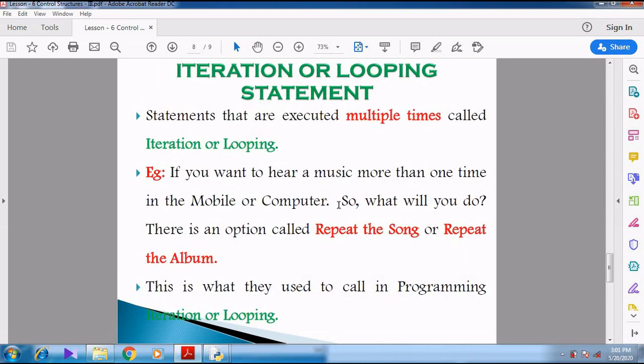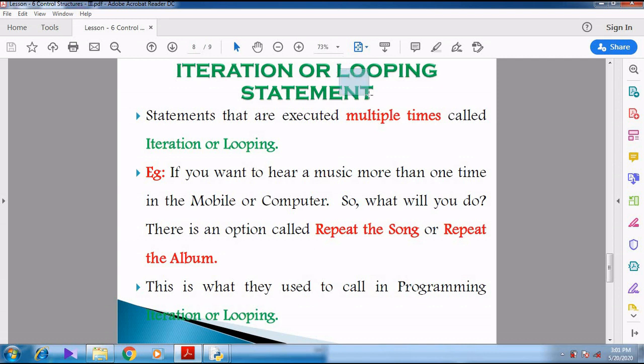Now I am just going to revise you about the iteration or looping statements. Already in the first video itself I have explained all these things. Iteration or looping statement means the statements that are executed multiple times. So that is what they used to call it as iteration or looping. You might think that why Sir is again he is revising this particular content. So in the next session, in the next video, we are going to discuss about the looping statements.